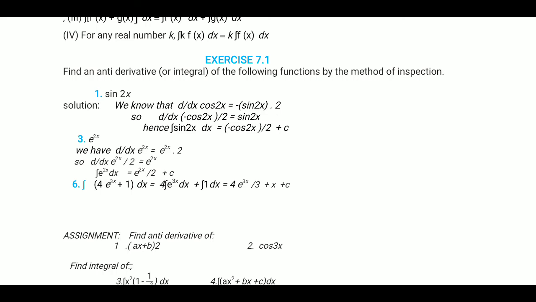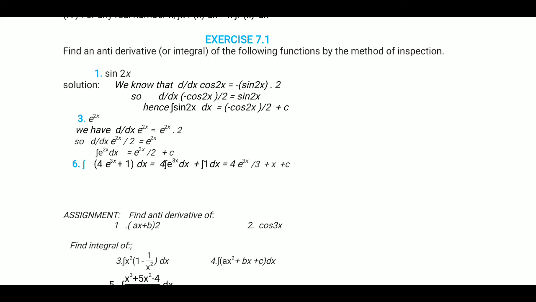Generally in integration, if a variable is multiplied with some constant, this constant will come in division. In case of differentiation, the constant comes in the form of multiplication, but in case of integration, it will come in the form of division. So just you have to remember this.